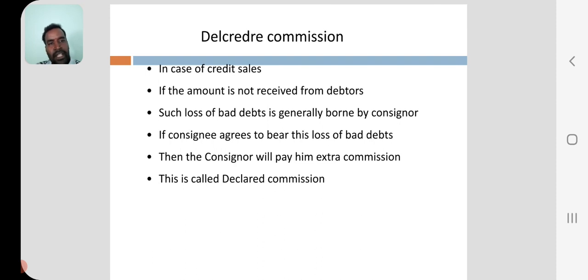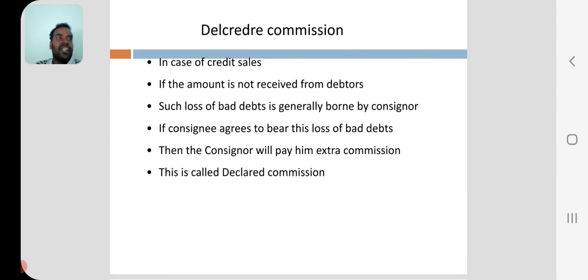So del credere commission. Del credere commission means sometimes the consignee will sell the goods on credit basis. For that he is responsible. So bearing that risk, he may charge some extra commission, and that extra commission is called as del credere commission.